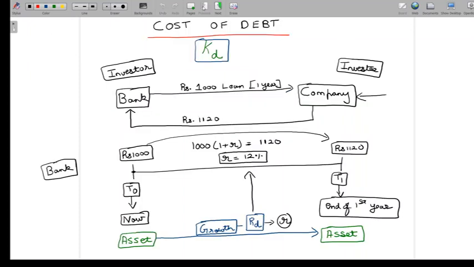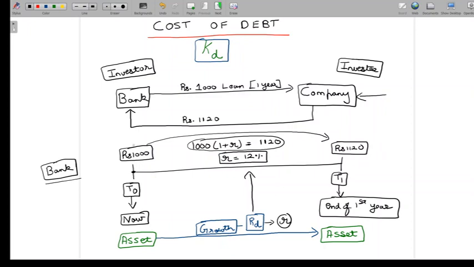Let's go back to our discussion here from the perspective of a bank. What has actually happened when we calculated R is we basically fit things inside a time value of money equation. So let's say we are right now at T0, and T1 denotes the end of the first year.